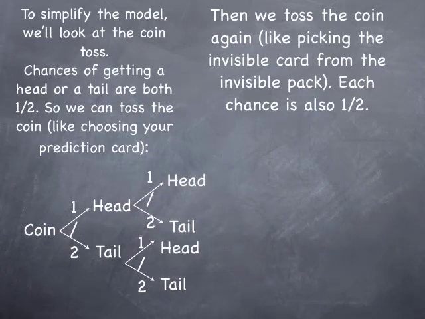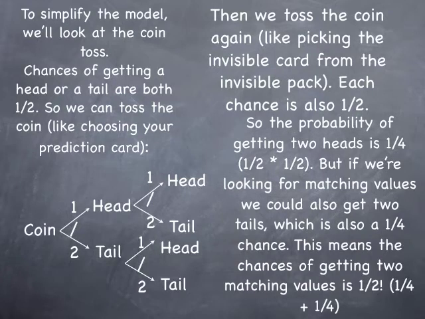Now the chances of us getting 2 heads is a quarter. 1 out of the 4 possible paths gives us 2 heads. You can work that out by timesing a half times a half to give you a quarter for 2 heads. But if we're looking for 2 matching values, we could also get 2 tails. The probability of getting 2 tails is also 1 in 4. This means the chances of getting 2 matching values, though, is 2 in 4, or a half.